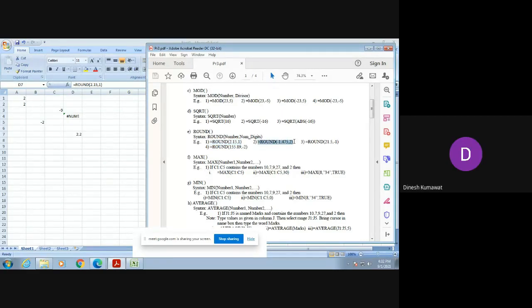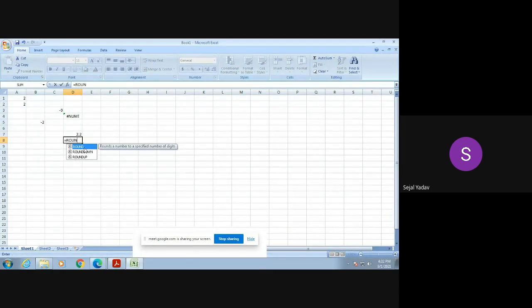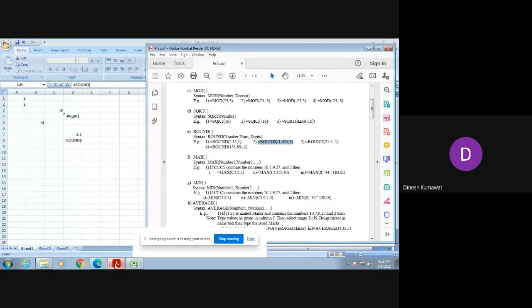Now can you guess what is the output of this number? If you try to verify it in your Excel sheet, let us try to do it. That is equal to ROUND of minus 1.475, comma 2.